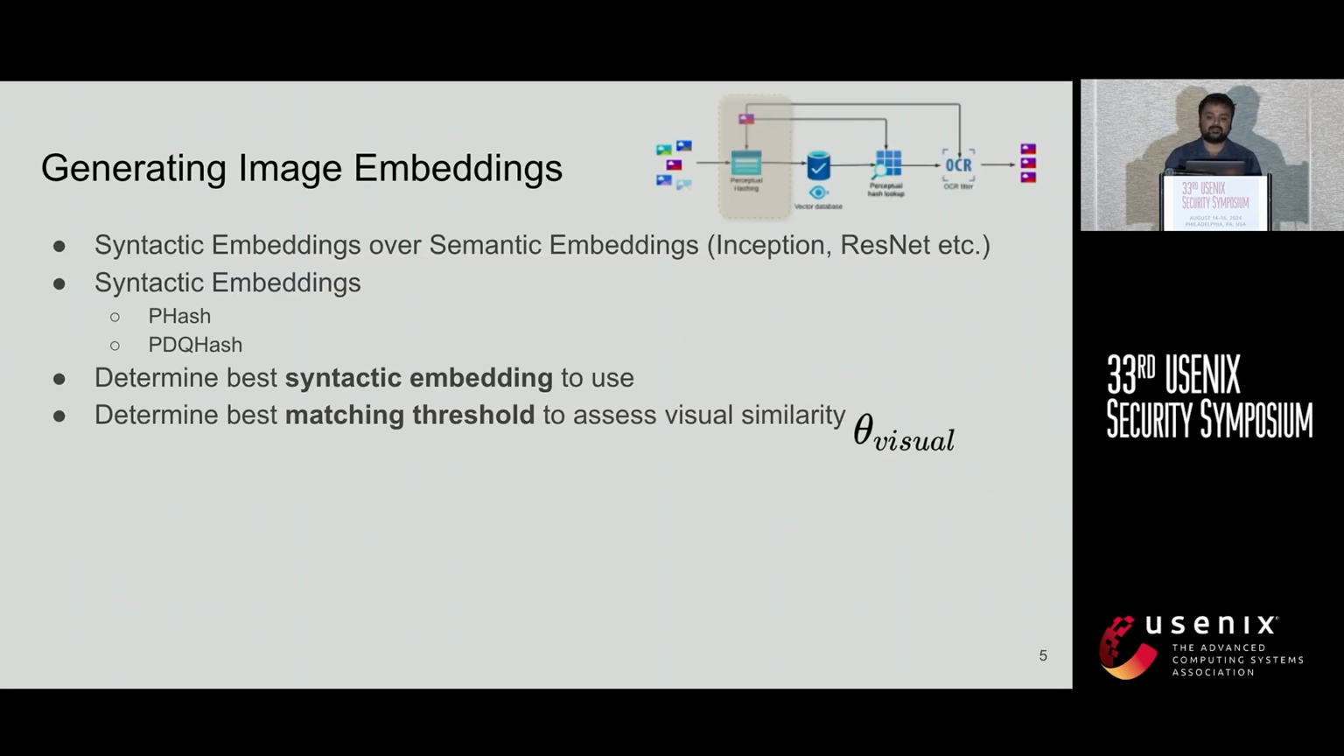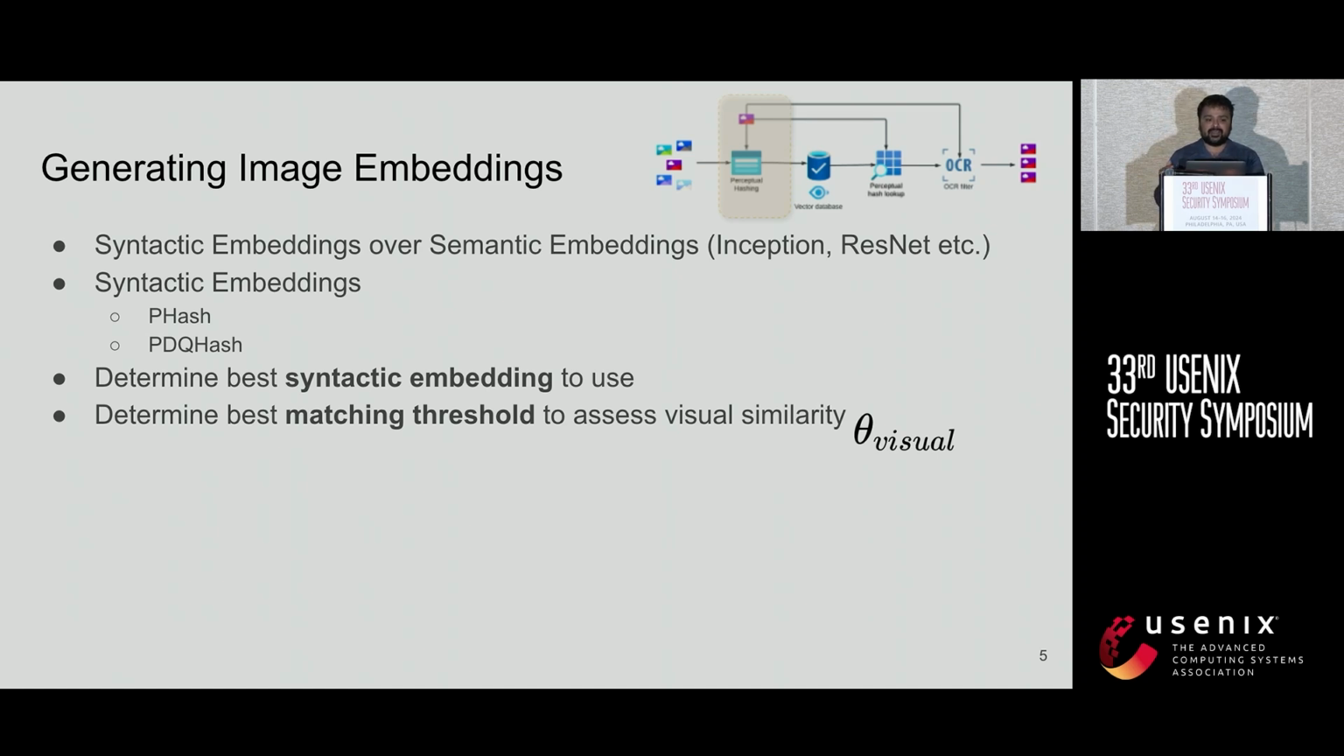The first step is that we need to encode the image into some sort of embedding. There are two different ways of going about it. One is syntactic embeddings, which use perceptual hashing-based techniques, whereas the other type is semantic embeddings, which use deep neural network-based techniques to represent the images. We went with syntactic embeddings because, first, they are really fast in terms of generating hashes on web-scale data, and also we found that syntactic embeddings generally perform better for visual similarity retrieval, which I will describe the results of in the overall evaluation later on.